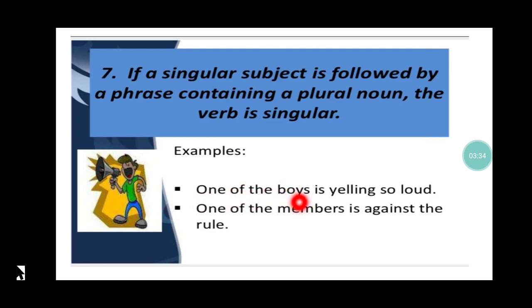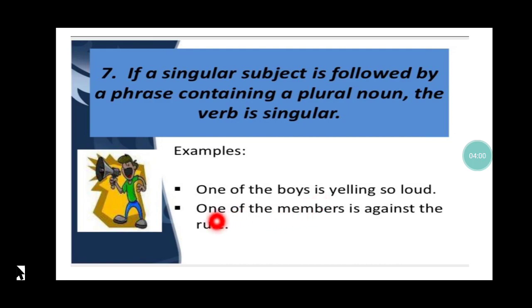But when I say one of the boys, I actually mean from the whole lot of boys, one. So, one of the boys is yelling so loudly. Among the whole group of boys, one is yelling. Although the word boys is plural, it is part of this phrase, and this phrase refers to one particular boy, and that's why my verb is going to be singular.